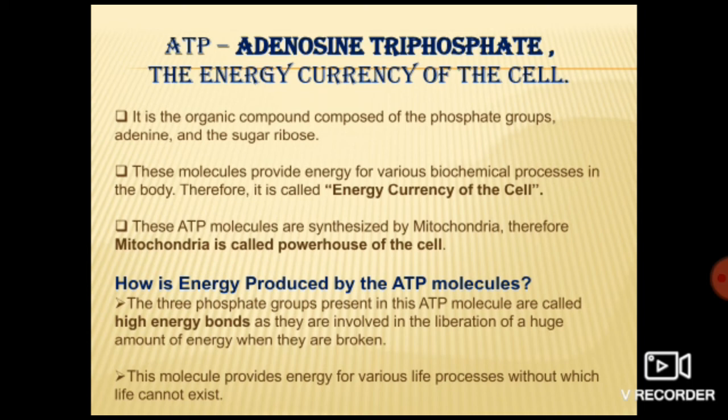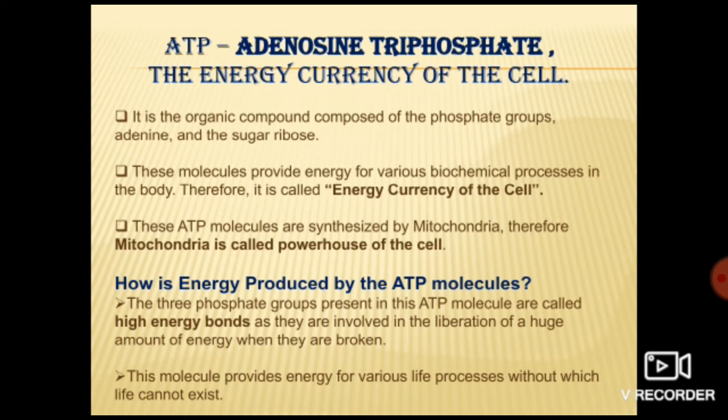Okay, now this energy is produced in the mitochondria. Whatever energy is produced as ATP is synthesized by the mitochondria. Therefore, the mitochondria is known as the powerhouse of the cell. You all know that the mitochondria is known as the powerhouse of the cell. But why is it known as the powerhouse of the cell?